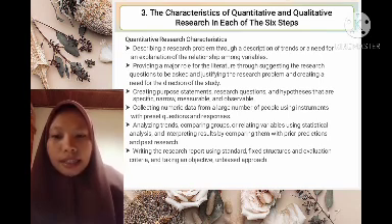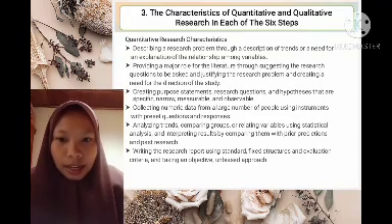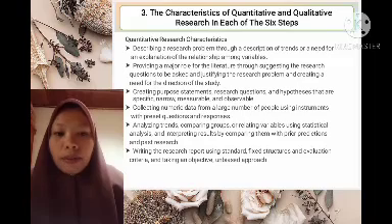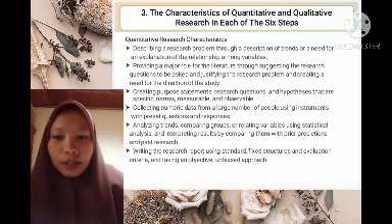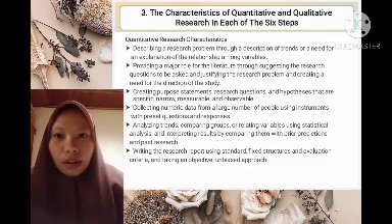And then analyzing trends, comparing groups, or relating variables using statistical analysis, and interpreting results by comparing them with prior predictions and past research. And the last of the characteristics of quantitative research is writing the research report using standard, fixed structures and evaluation criteria, and then taking an objective approach.